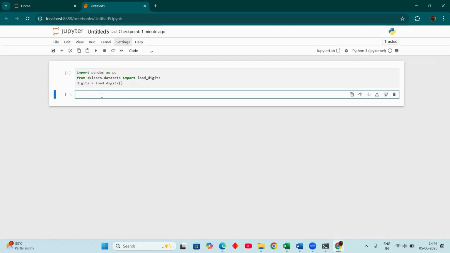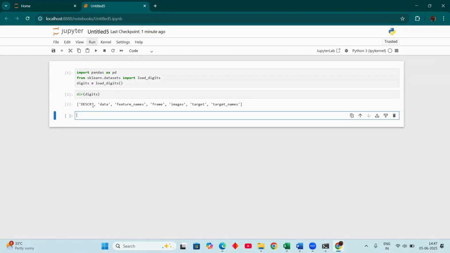Now I want to check what kind of digits are in the load data. For that I use dir. We know about the dir function; mostly we use it to describe the object, listing its attributes. Now I can see data, feature names, frame, images, target names. I have the data, so I can check the target.